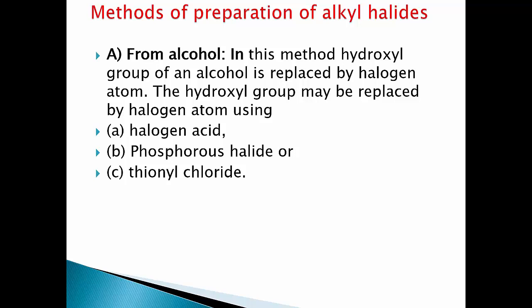First, from alcohols. By using alcohols, alkyl halides can be prepared by using different compounds. In this method, hydroxyl group of an alcohol is replaced by halogen atom. The hydroxyl group may be replaced by halogen atom using halogen acids, that is HCl, HBr or HI, phosphorus halides, or by using thionyl chloride, that is SOCl2.